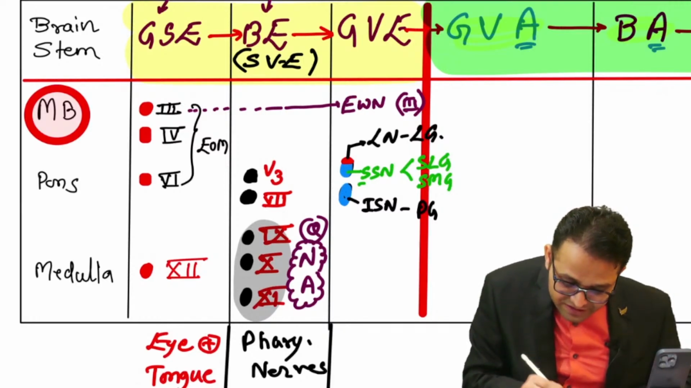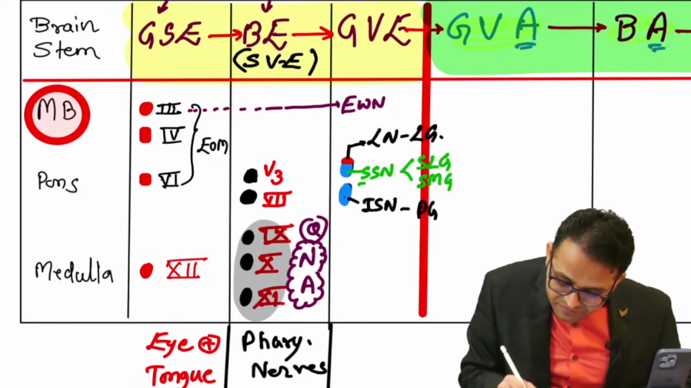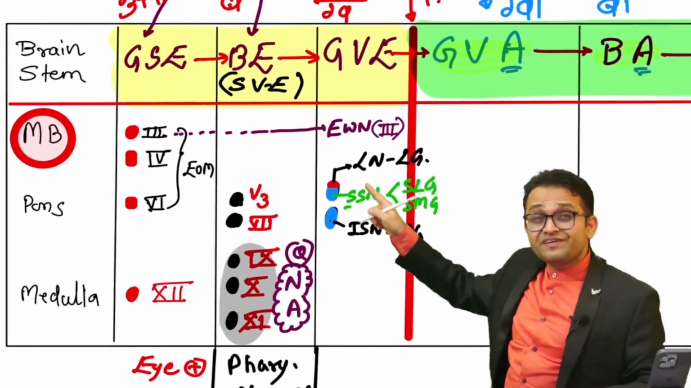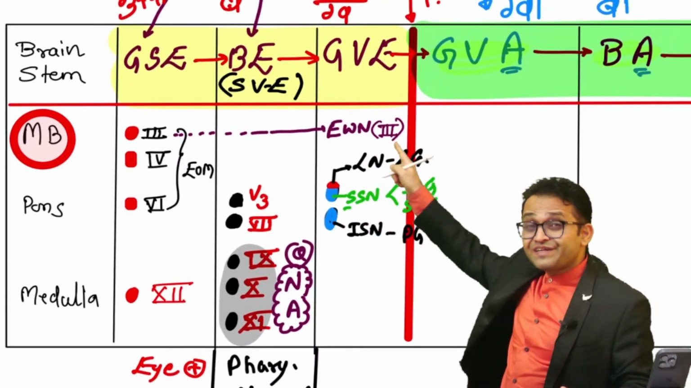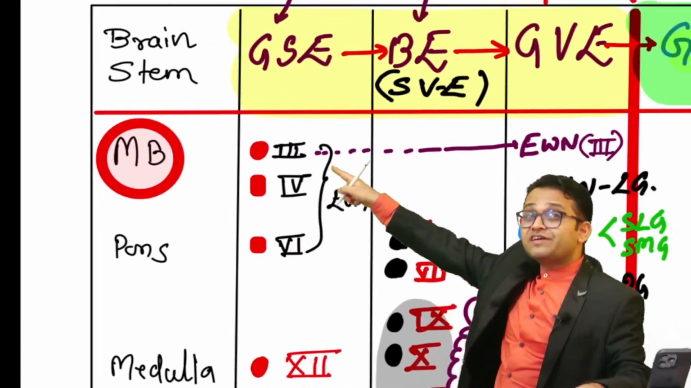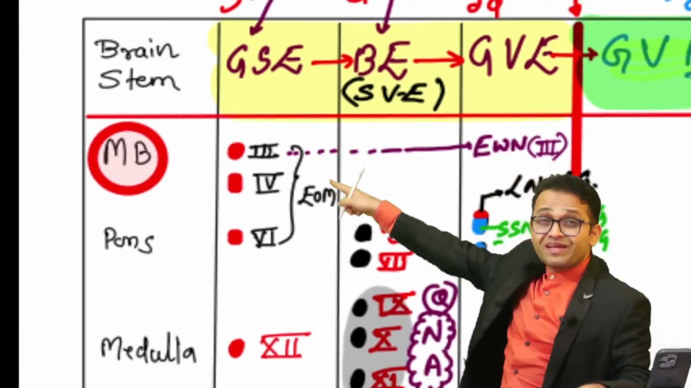Edinger-Westphal nucleus, it is related with the third cranial nerve. So general visceral efferent, which cranial nerve? Third cranial nerve, but only the Edinger-Westphal nucleus. Remember the remaining part of the third cranial nerve comes in the general somatic efferent.